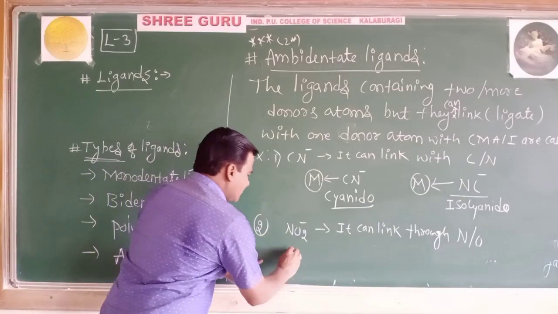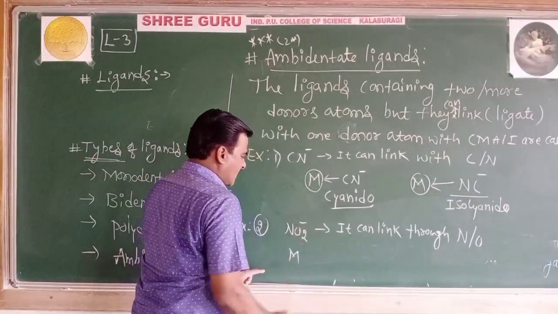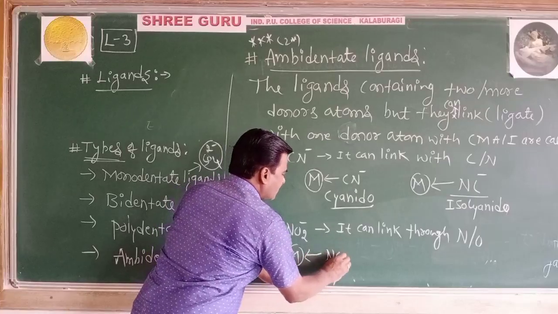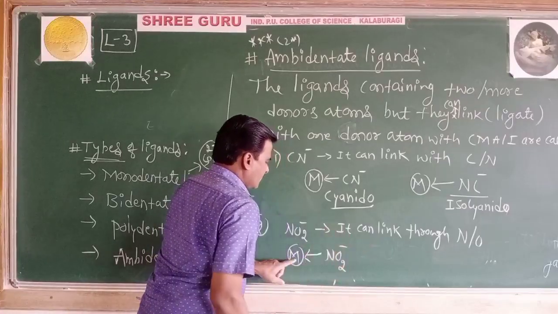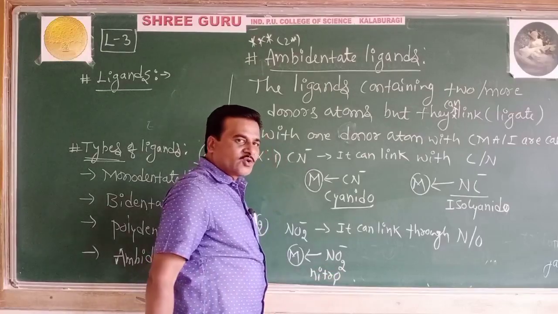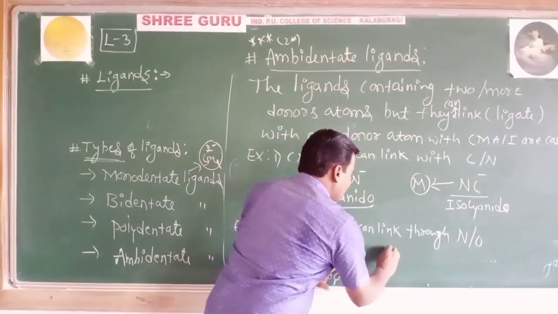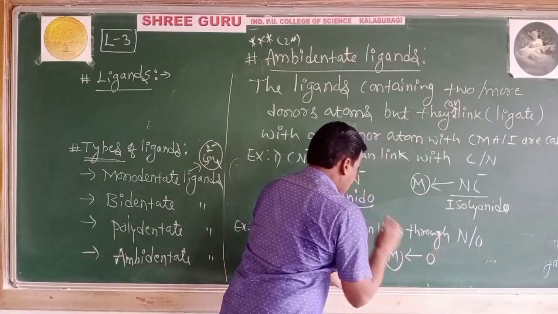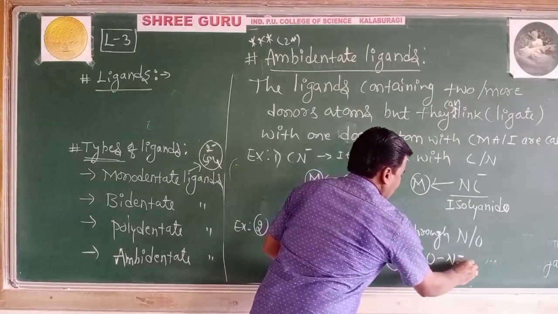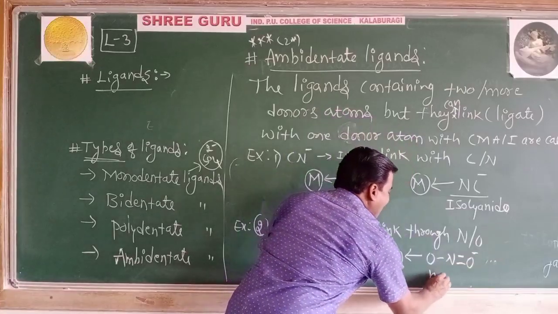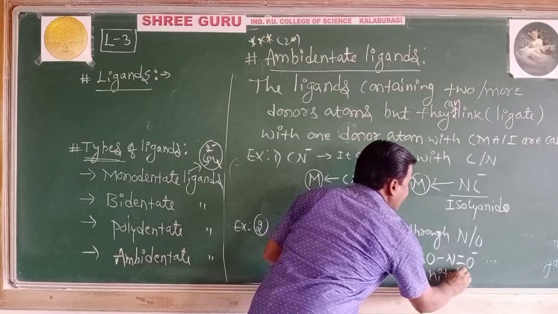So if this ligand links to the metal atom through nitrogen, then it is called nitro ligand. Or if it gets linked through the oxygen of the nitro group, then it is called nitrito ligand.